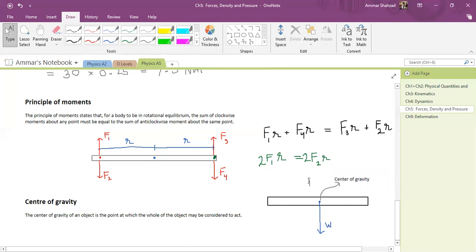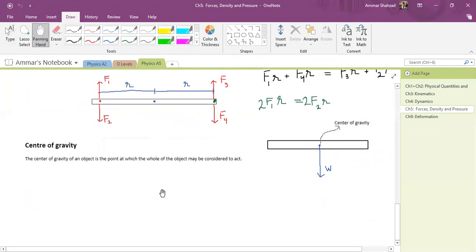You will see in the questions, when we have pivots and everything, we will try to choose our pivot at the center of gravity. So even if we don't know the mass of the object, we can go on without knowing it, because we know the center of gravity. We will discuss this. Don't worry.